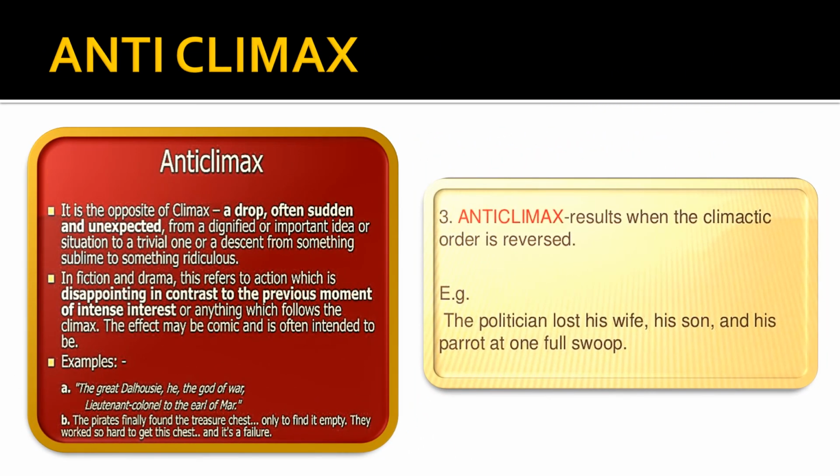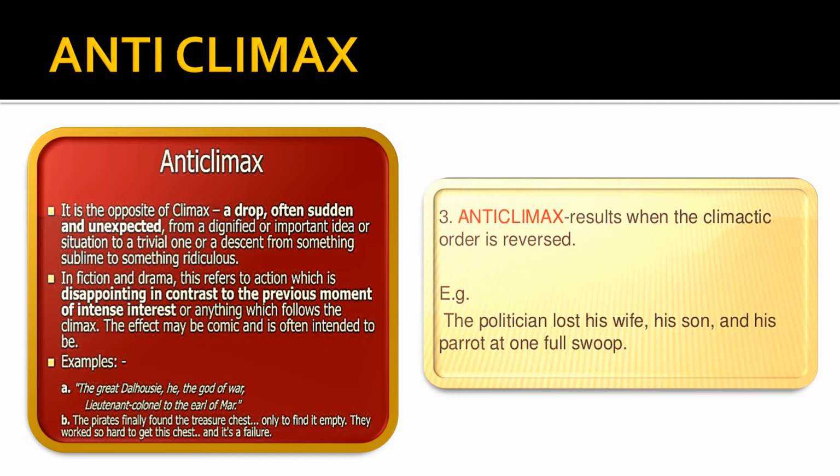Anticlimax is the opposite of climax, so you will put it in increasing order, the same way as a climax, and suddenly when you go to the climax you will drop down, completely opposite. So this is called anticlimax. See, the politician lost his wife, his son, and his parrot in one fell swoop. So here he lost his wife. We are going to the next step, his son, and then come to the very unimportant stuff, the parrot. So in climax we go from least important to most important. Anticlimax is just the opposite.